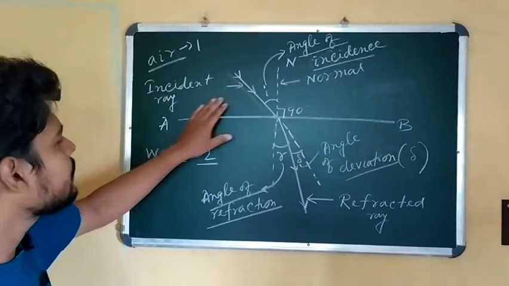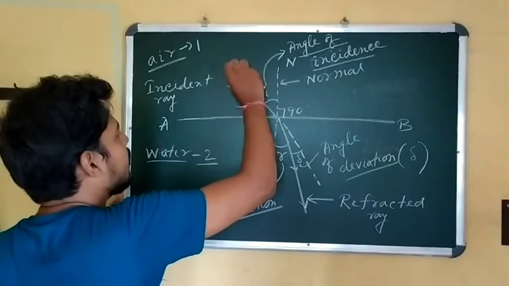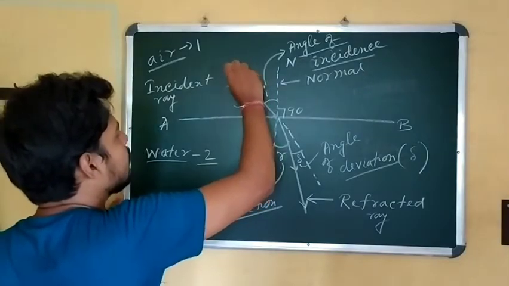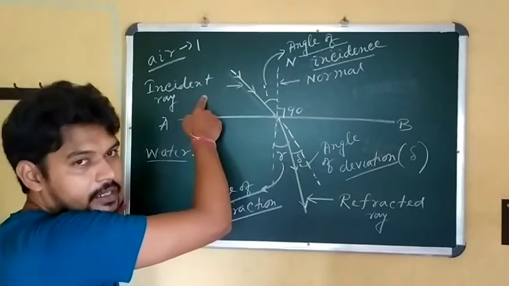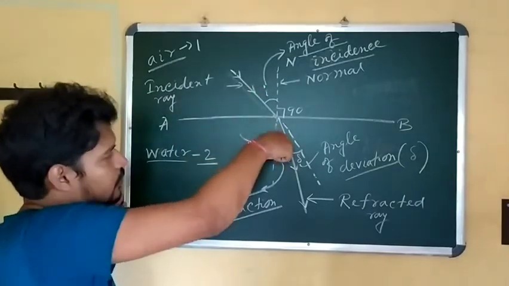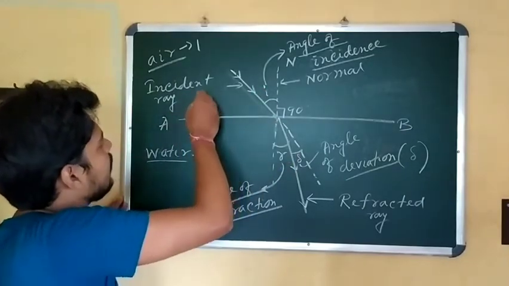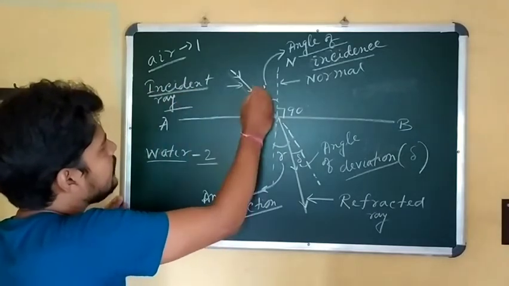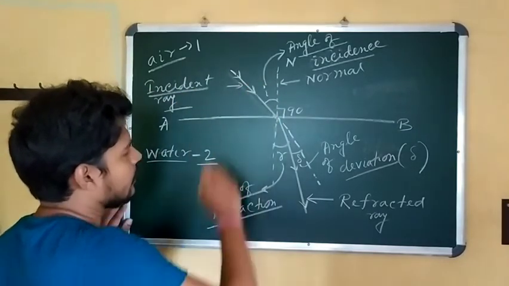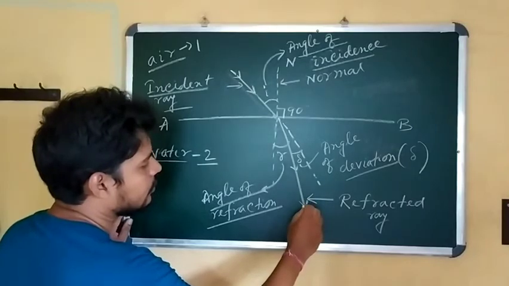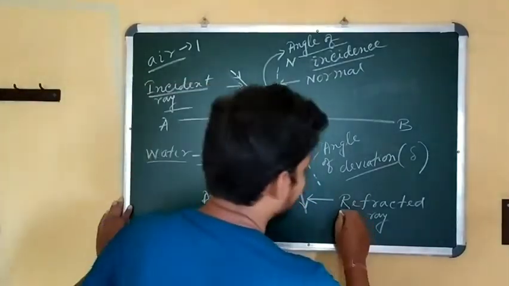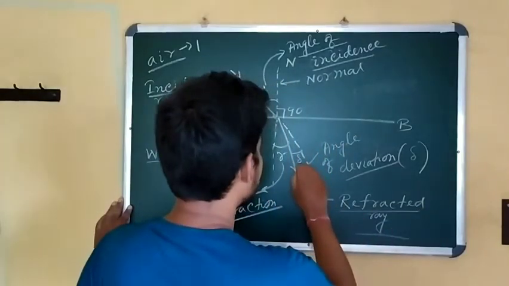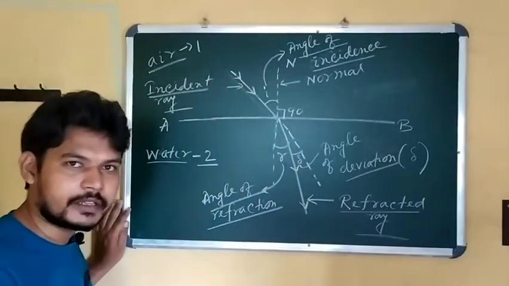The ray coming from air is called the incident ray, as it is incident on the boundary surface. And the ray after refraction in medium 2 is called the refracted ray.